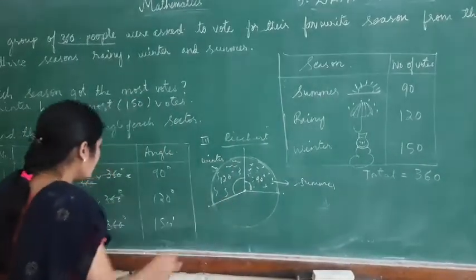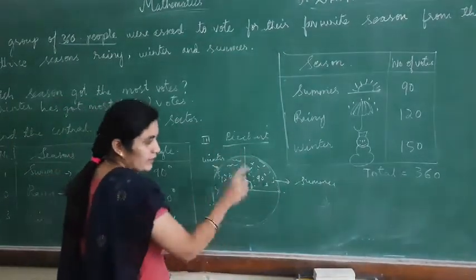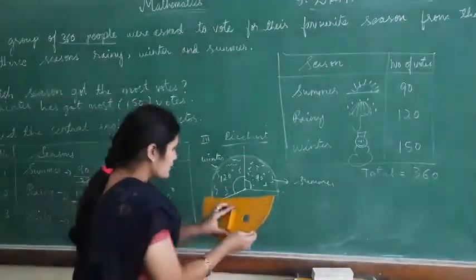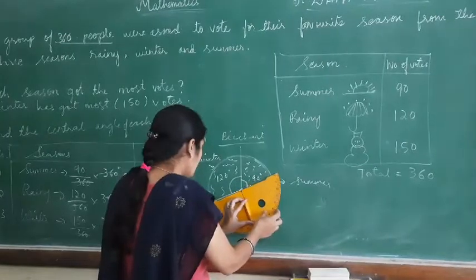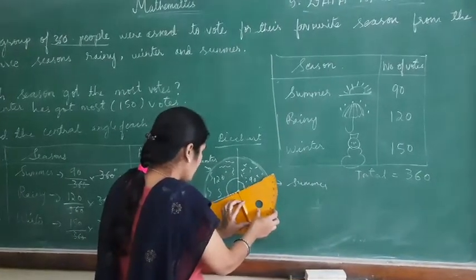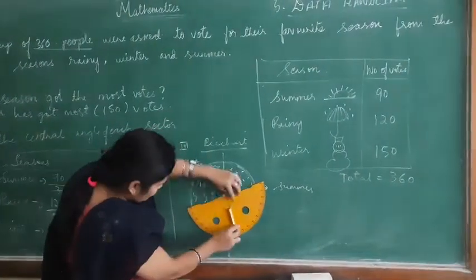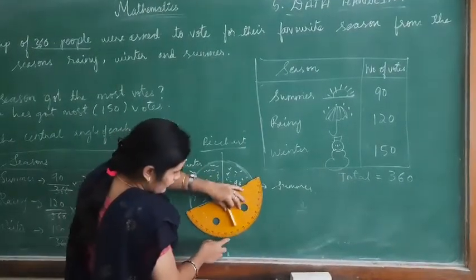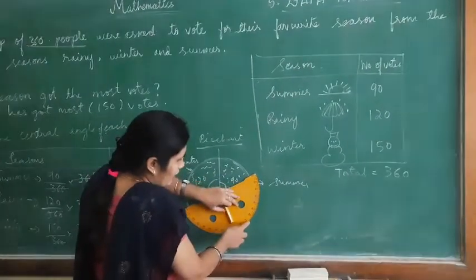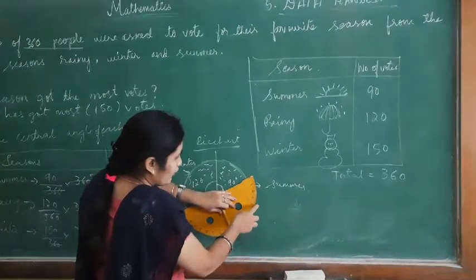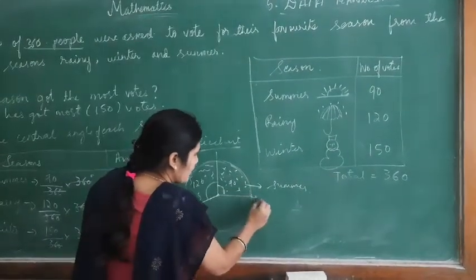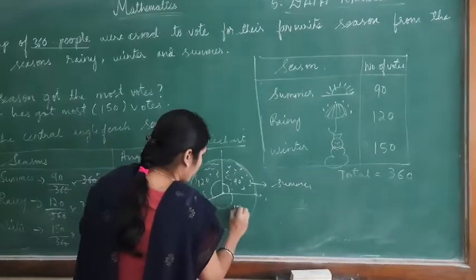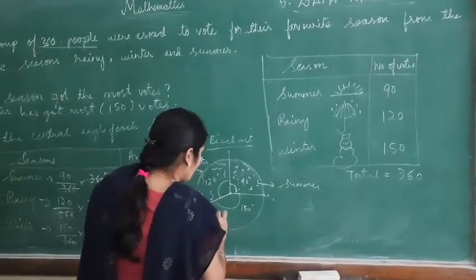Now this remaining is 150, of course, because complete angle is 360. If you want, I will just show. This is base 0, 10, 20, 30, 40, 50, 60, 70, 80, 90, 100, 110, 120, 130, 140, 150. So this is 150 complete, and this 150 is winter.